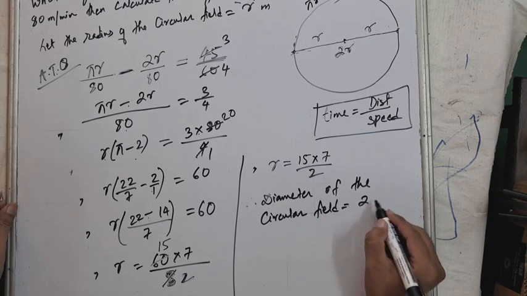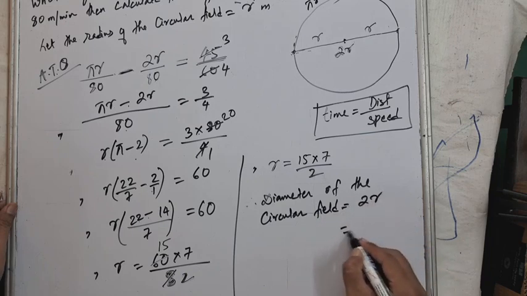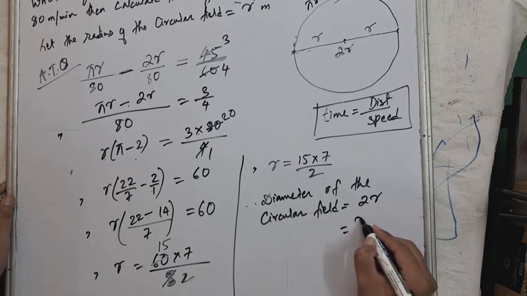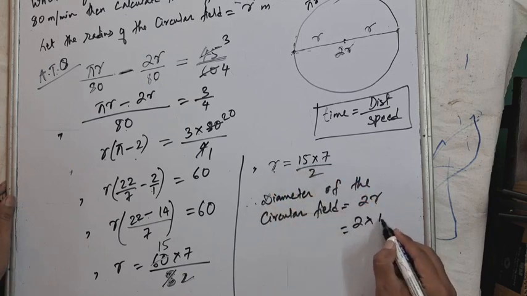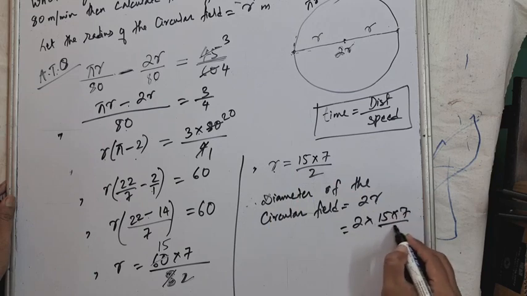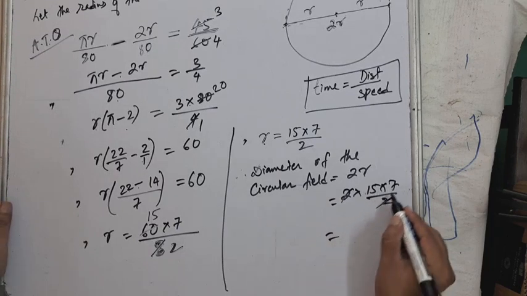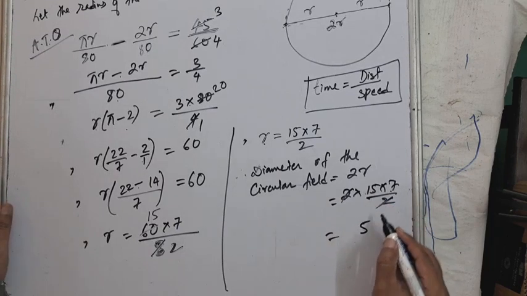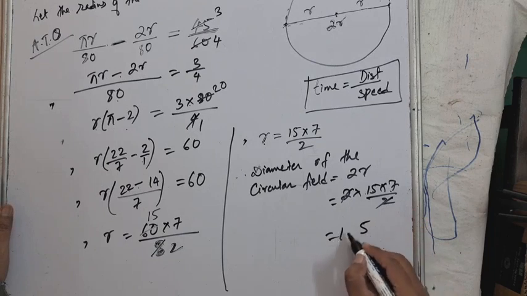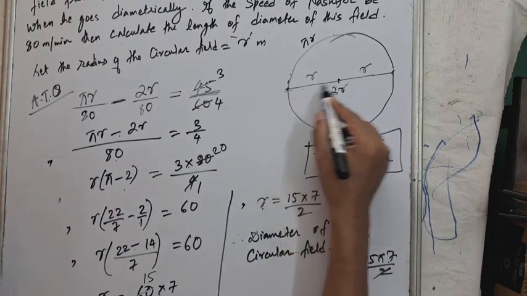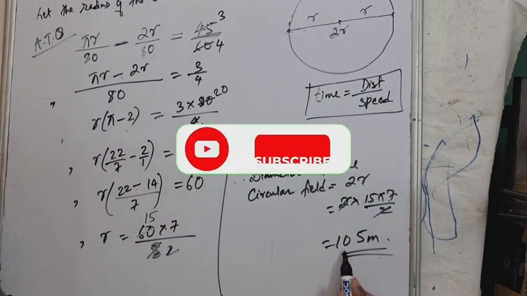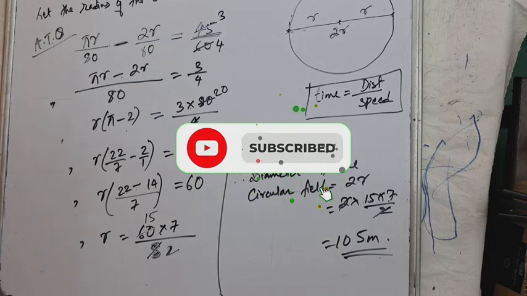Equal to, diameter means twice radius, isn't it? 2r is diameter, radius plus radius is diameter. So 2 into, what is radius? R is 15 into 7 by 2. This 2 and 2 cancel out. So we got 15 into 7, which is 105 meters. We were asked to find the diameter of this circular field. So diameter of this circular field is 105 meters. I hope you got this. Now let's move on to the next question.